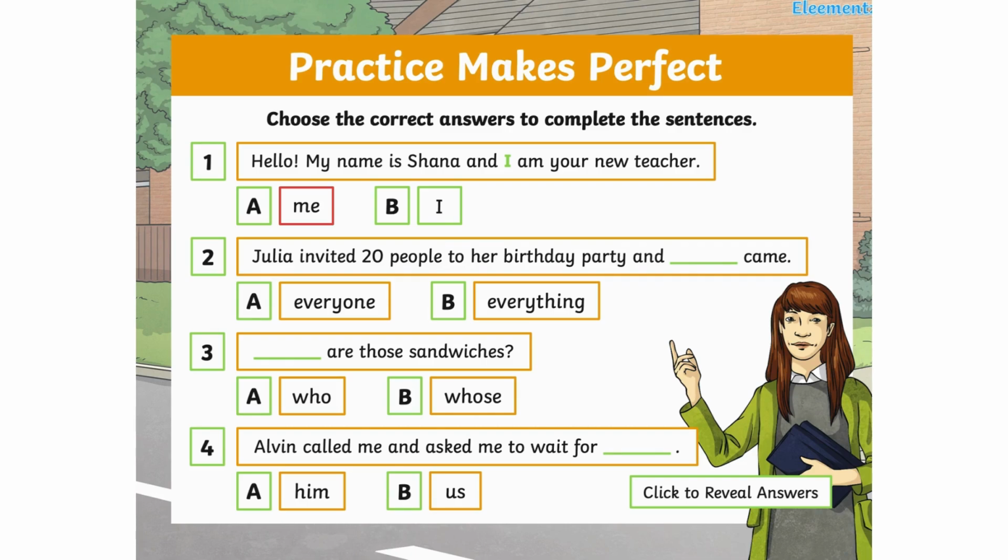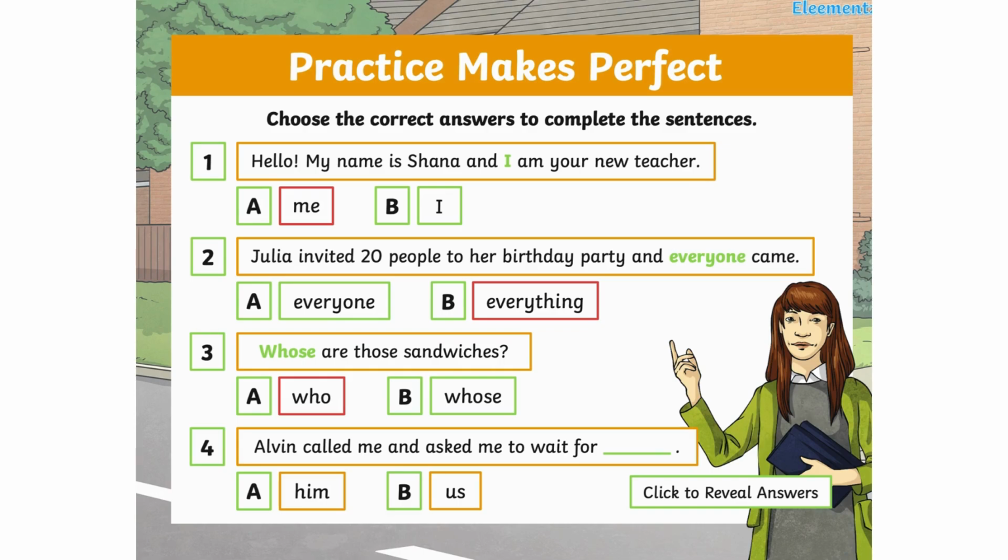Definitely the answer was I. Second, Julia invited 20 people to her birthday party and ___ came. Have you thought of the answer? That is everyone, indeed. ___ are those sandwiches? So, have we paused or thought? Let's go ahead. Whose are those sandwiches?